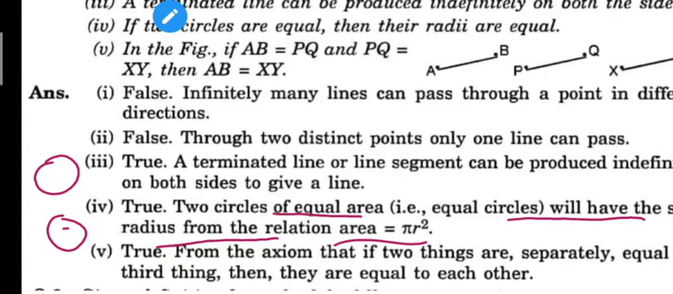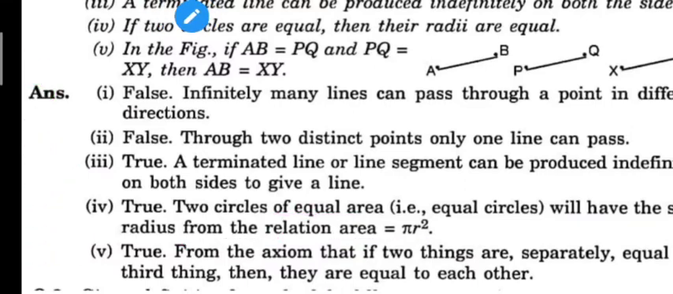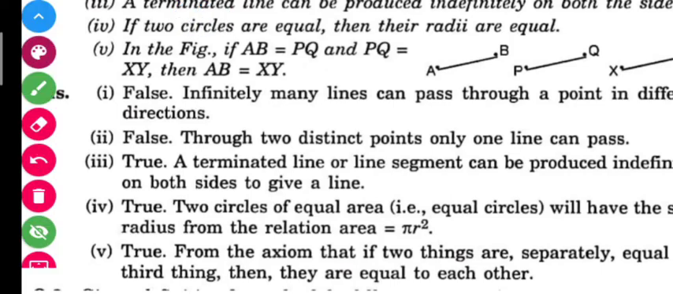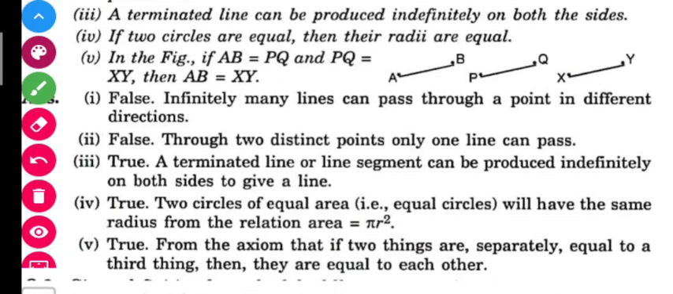It is saying that in the figure, if AB is equal to PQ, let us see what it is saying. If AB is equal to PQ, and PQ is equal to XY, then AB is equal to XY. Yes, it is true, and it is the axiom. Which axiom is it? It says that things which are equal to the same thing are equal to one another. So students, I hope you have learnt all the concepts very well.